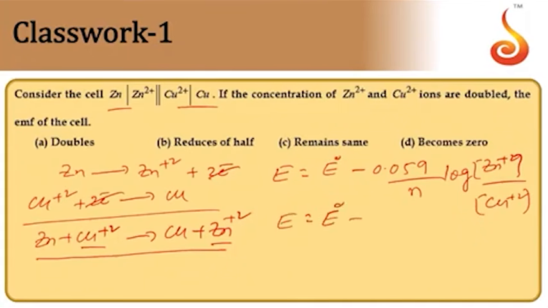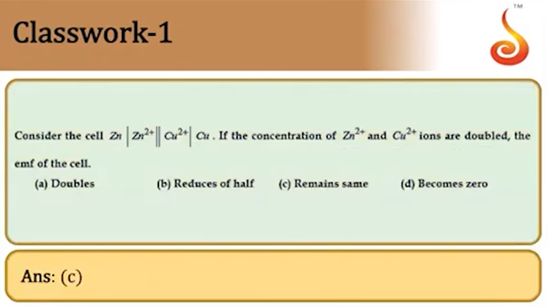Now the concentrations of zinc and copper ions are both doubled. When both are doubled, the log of zinc by copper will not change. That implies the potential remains the same. Potential cannot change when both concentrations of copper and zinc are doubled. Answer is option C.